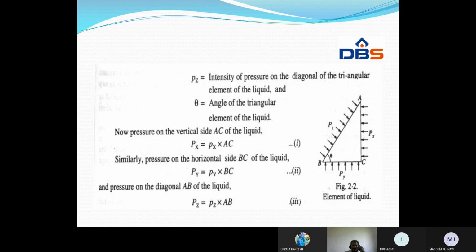Okay, let theta be the angle of the triangular element here. Now, pressure force on the vertical side AC of the fluid element is Px, equal to intensity of pressure into length of side AC. Similarly, pressure force on the horizontal side BC is intensity of pressure Py into length BC. And pressure force on the diagonal face AB is intensity of pressure Pz into length AB.